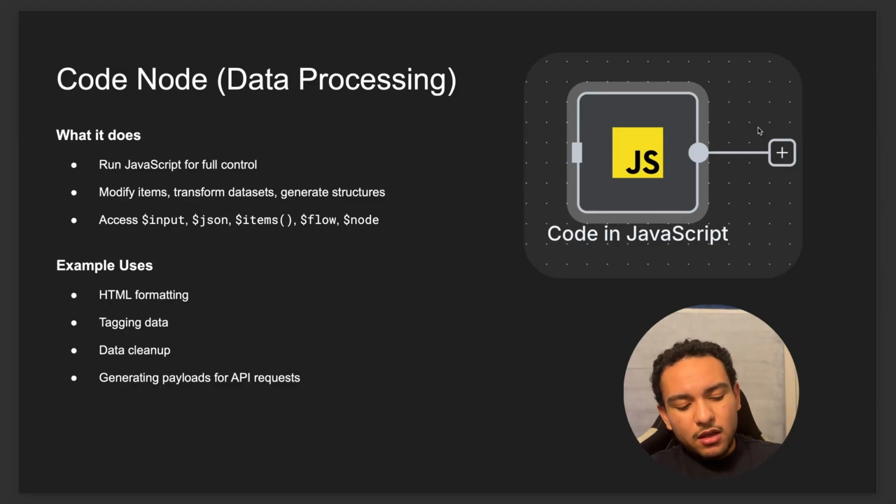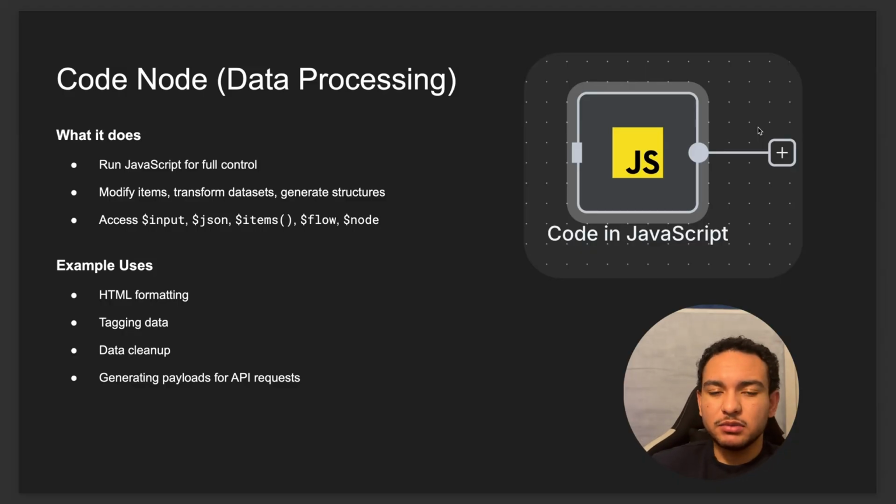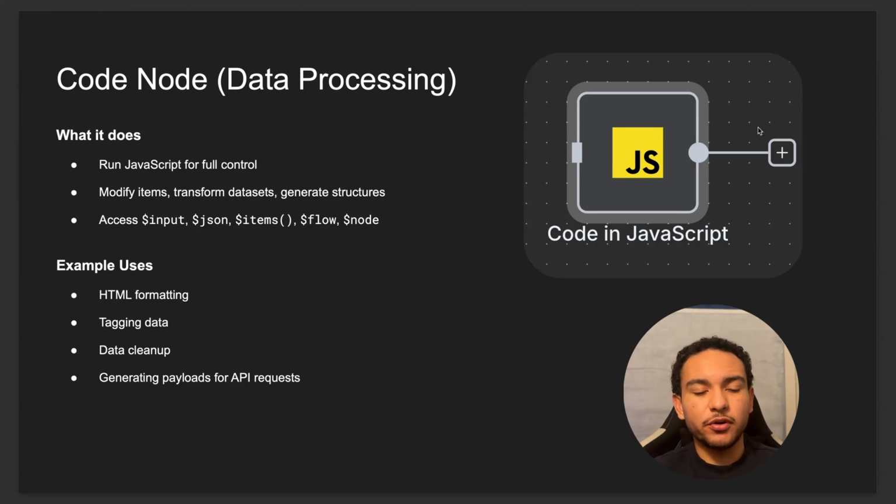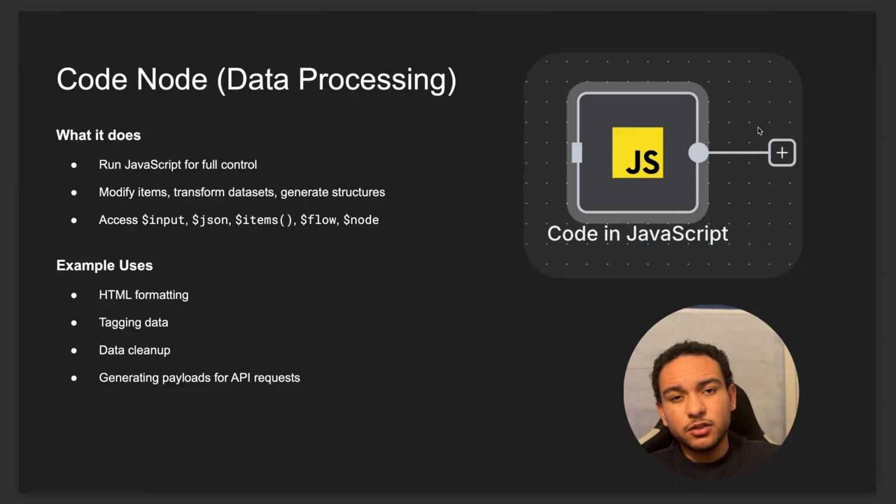So if you want to label data, if you want to group data, if you want to change the items and manipulate the data and send out different items depending on the logic that you set within here, this node can do it for you. And within this node, you do need to write the JavaScript, but what I do a lot of times, even though I can write code and I do know how to code, it just takes way too much time. So you can use ChatGPT, Claude, whatever AI agent you want to use to generate that code for you.